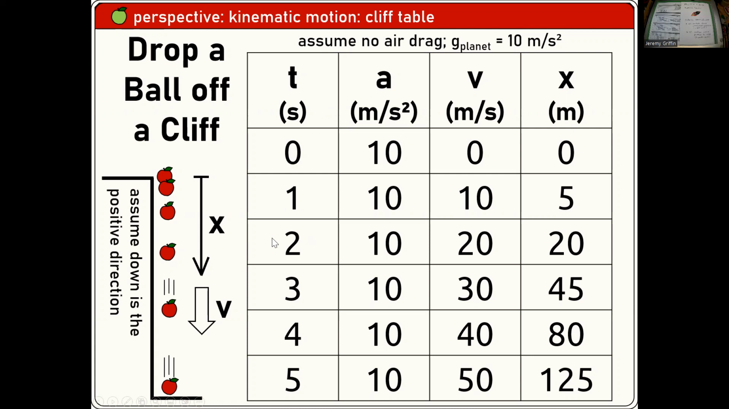All right. So if you drop a ball off a cliff, you guys can make this whole table, right? Time's ticking 1 second at a time. Acceleration's constant. We're ignoring air drag. You guys know velocity goes at 10, 20, 30, 40, 50 meters per second. And displacement would change like this. Is that 1/2 AT squared right there?